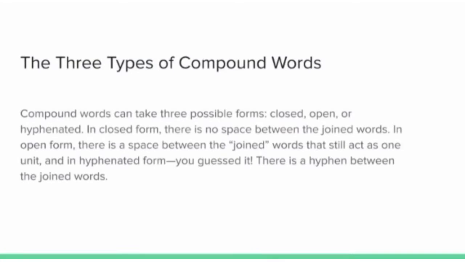There are three types of compound words. Compound words can take three possible forms: closed, open, and hyphenated. In closed form, there is no space between the joined words, and in open form, there is a space between the joined words that still act as one unit. And in hyphenated form, there is a hyphen between the joined words.